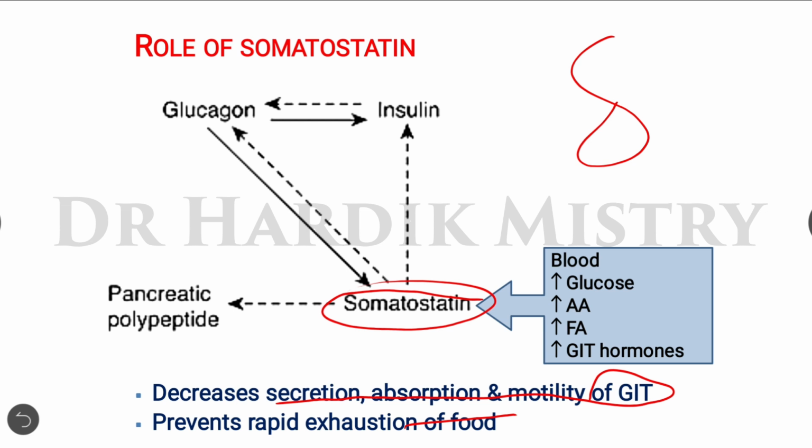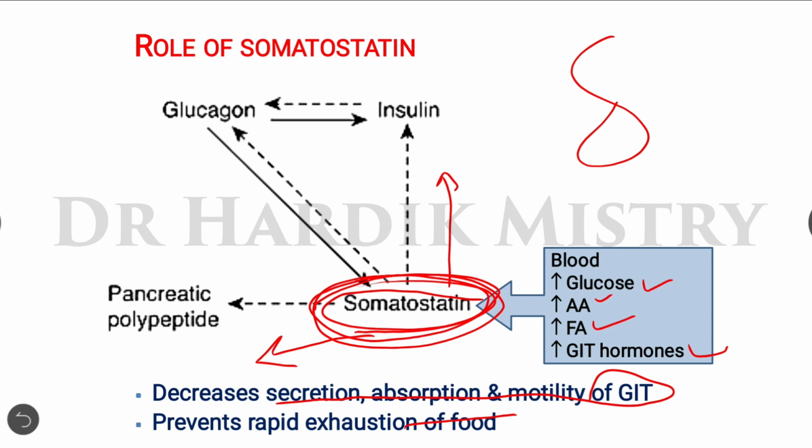Whenever there is an increase in the blood glucose level, amino acid level, fatty acid and GIT hormone in the blood, there will be release of the somatostatin. And once the somatostatin has been released, it inhibits the insulin, glucagon as well as pancreatic polypeptides, so that rapid exhaustion of the food material is not possible, and it will take some time, or the process will slow down.